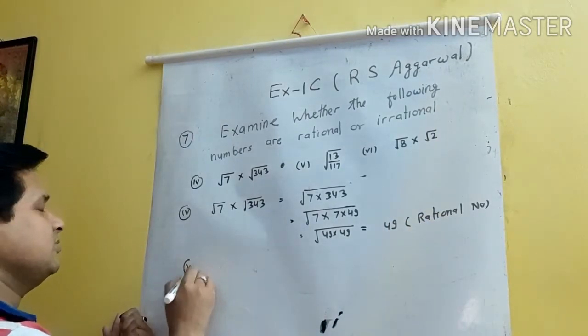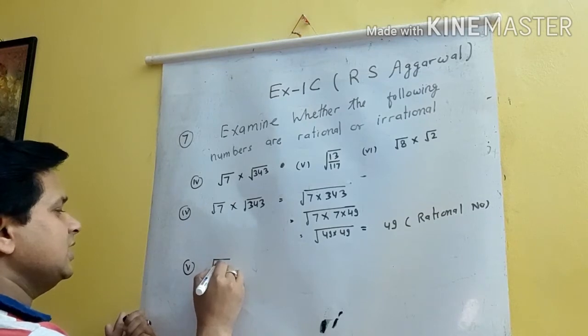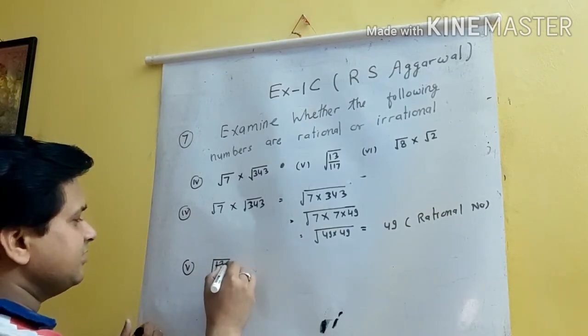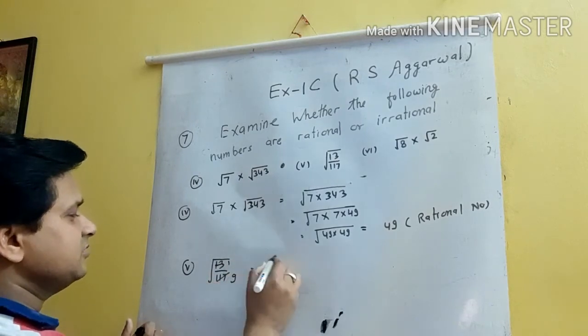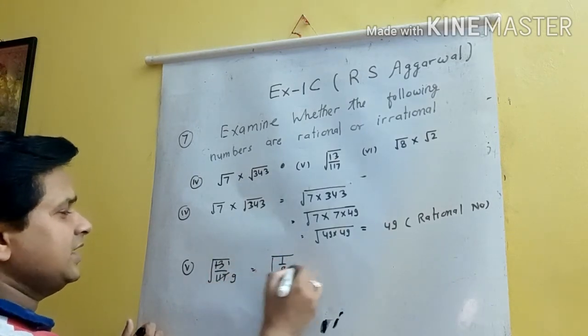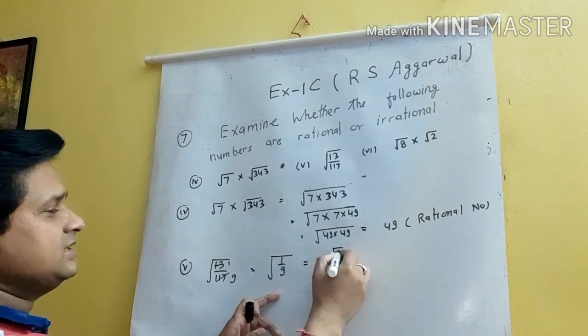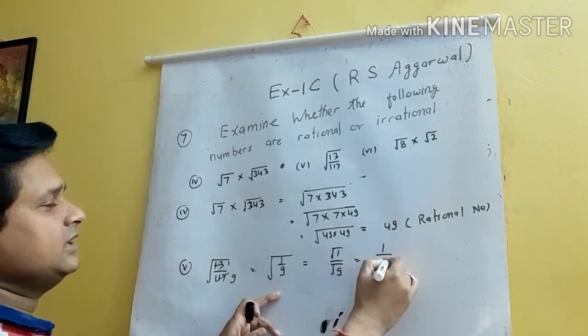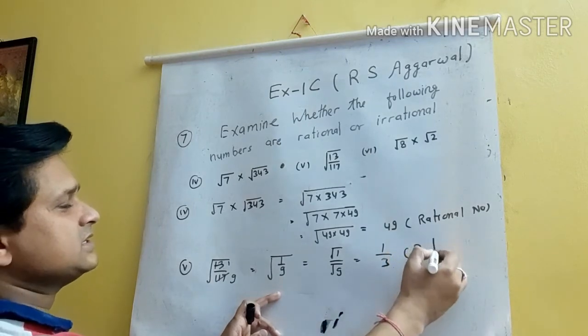Question number 5. Root 13 upon root 117. So I can cancel: 13 1 times is 13, 13 9 times is 117. So we have root 1 upon root 9. I can write in this manner, this will be 1 upon 3. This is a rational number.